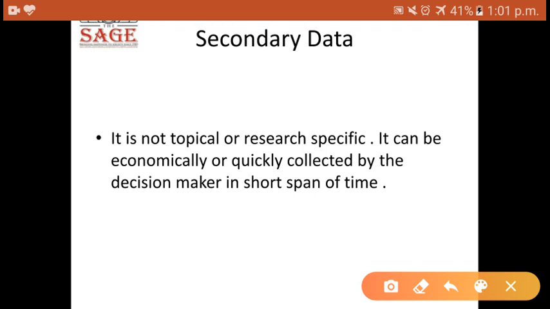It can be collected economically or quickly by the decision maker in a short span of time. That is one of the advantages of secondary data, that since it has already been collected, we are trying to use it for our specific research problem.